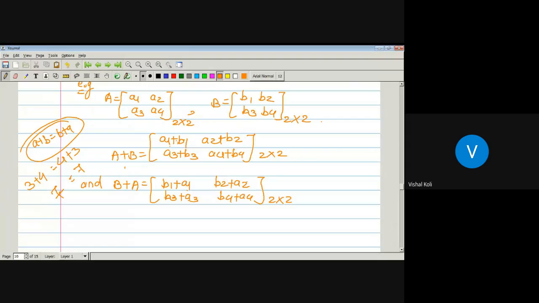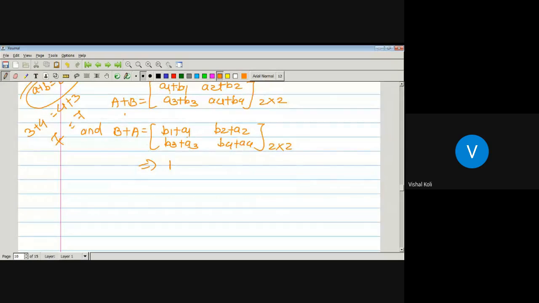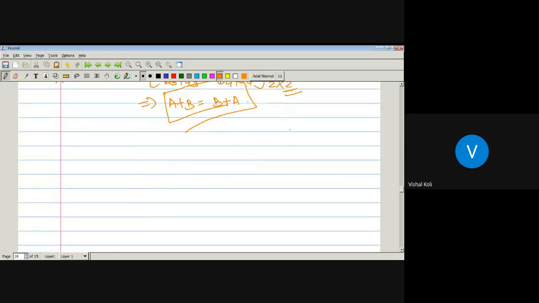Similarly, A2 plus B2 is the same as B2 plus A2, and so on. B4 plus A4 is the same as A4 plus B4. Now each element in the corresponding matrices A plus B and B plus A is the same. Then by the equality of two matrices, these two matrices are equal, which implies A plus B is equal to B plus A. So this is a particular example of 2 by 2 matrices. If A and B are any two matrices of any order, then this condition must hold, that is A plus B will be equal to B plus A. So this will be the first property.